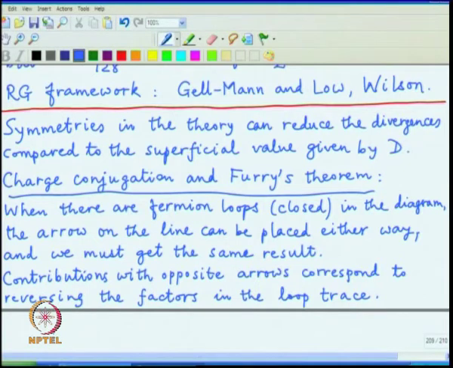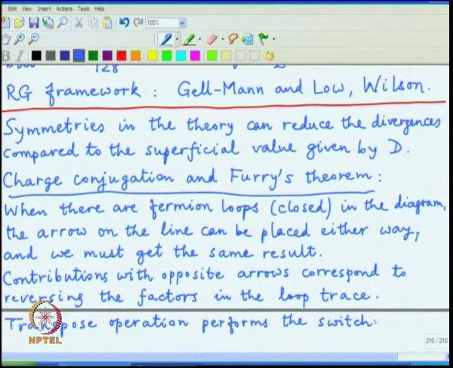So, the transpose operation performs the switch from arrow pointing one way or the other.